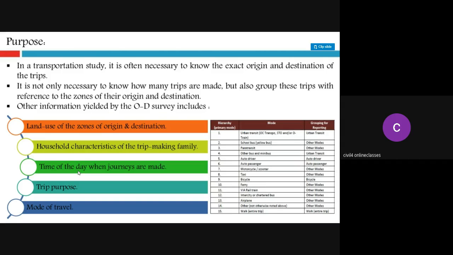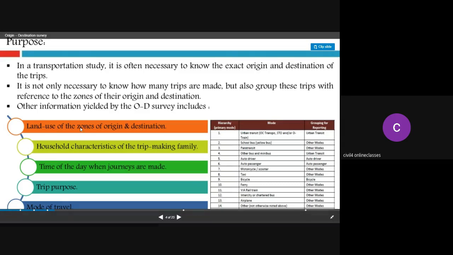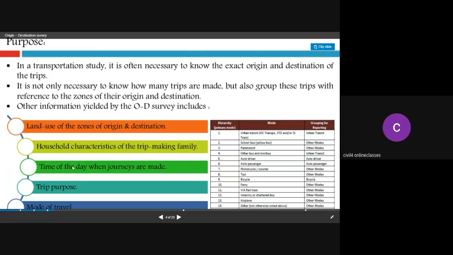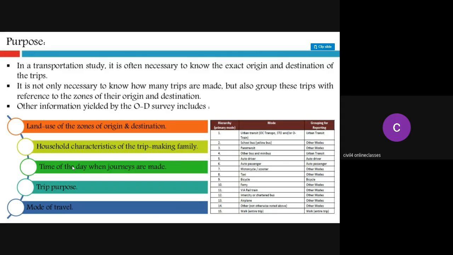Other information yielded by the OD survey includes land use of the zones of origin and destination, household characteristics of the trip-making family, and time of the day when journeys are made. This is also important: at what time you are leaving and what time you are returning. For example, if you are a software employee, you may be doing night work, leaving at night and returning home in the morning. But if you are a normal 9 to 5 working person, or going to schools or colleges, then the journey you make is in the morning.